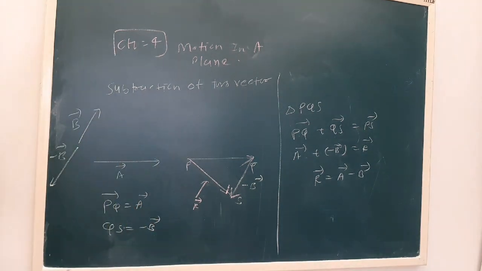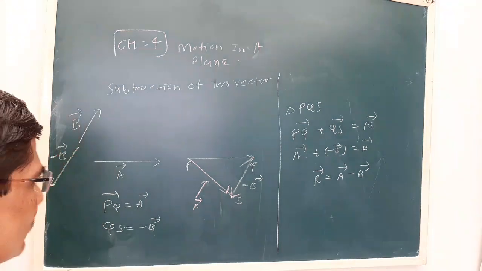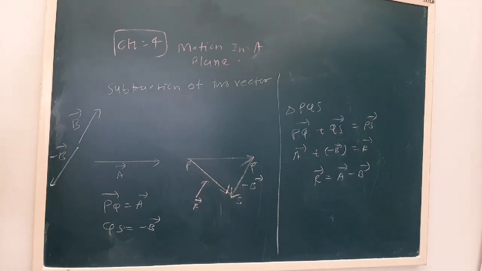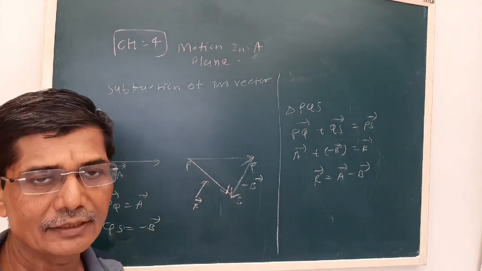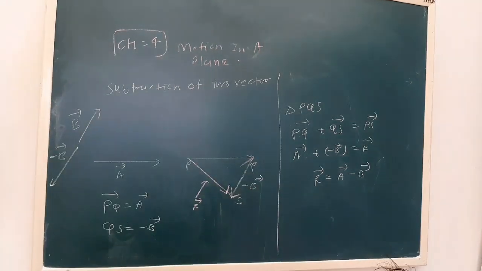So what is the subtraction of two vectors? Suppose we have to subtract B from vector A. Taking the help of the triangle law, we are adding the opposite of vector B to vector A. This is nothing but the triangle law for vector subtraction.